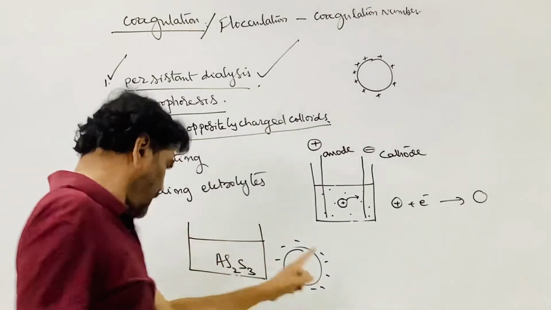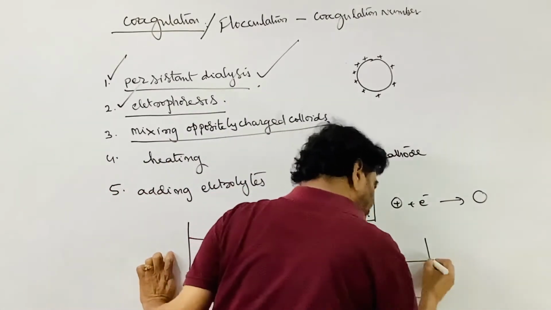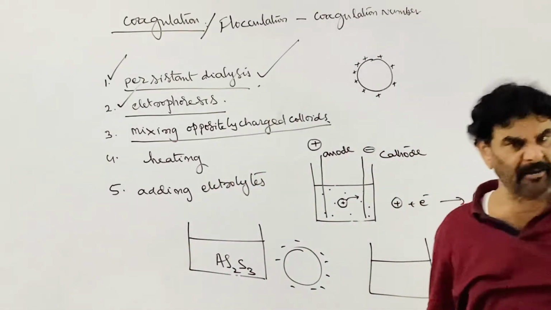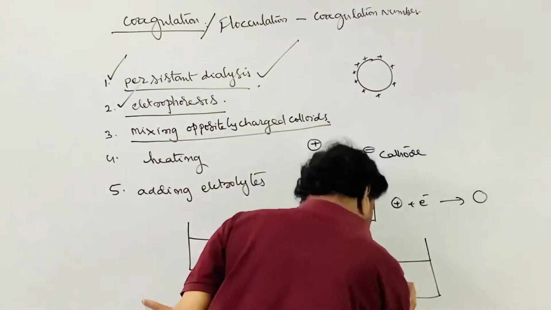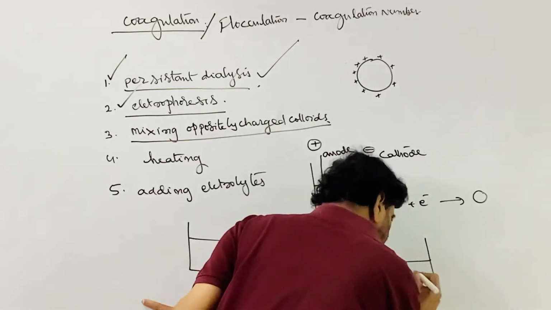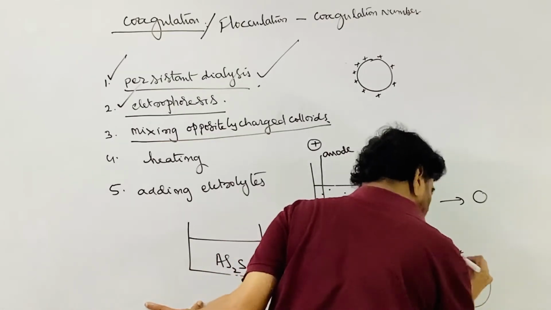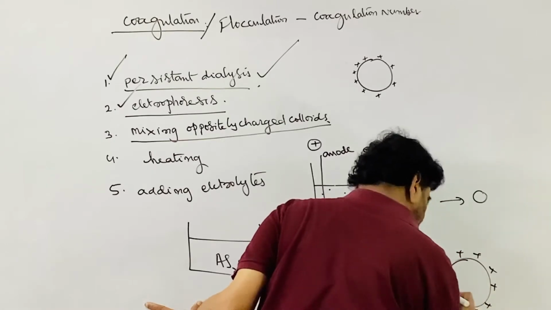And take ferric hydroxide. If ferric chloride is heated with hot water, ferric hydroxide colloidal solution is formed with the positive charge. This is the ferric hydroxide, Fe(OH)3. This is the positively charged colloid due to the preferential adsorption of ferric ions.